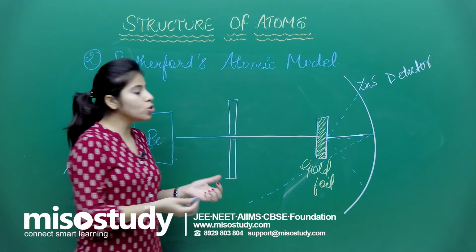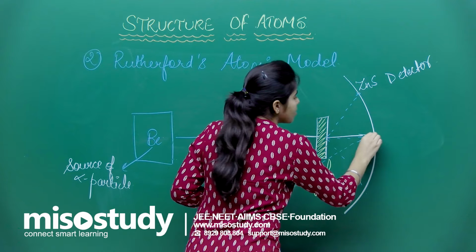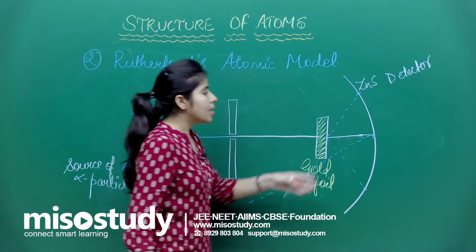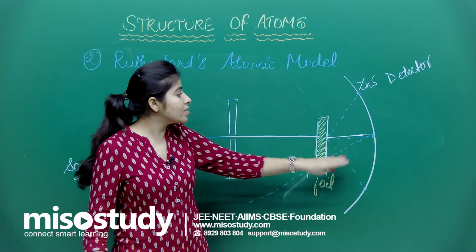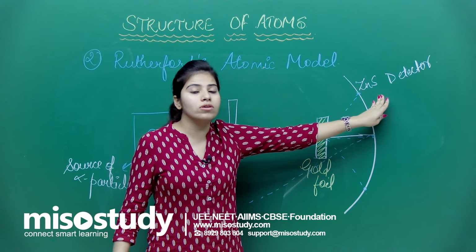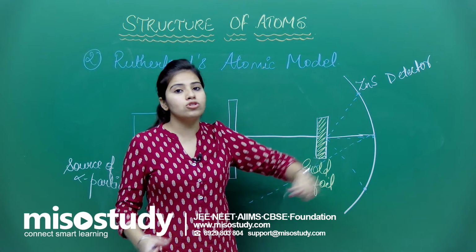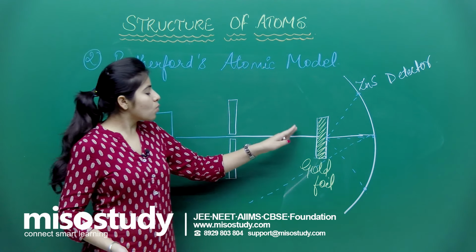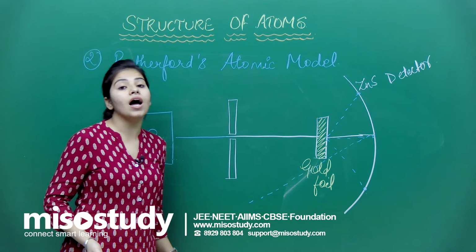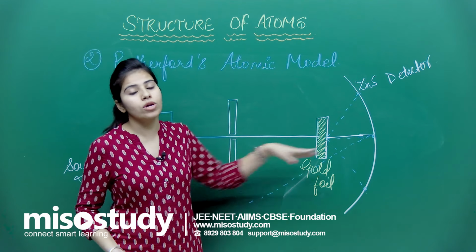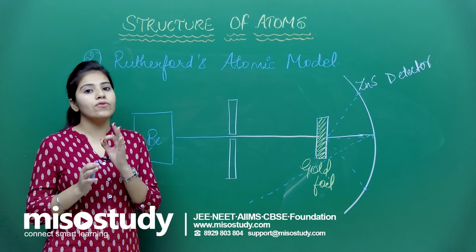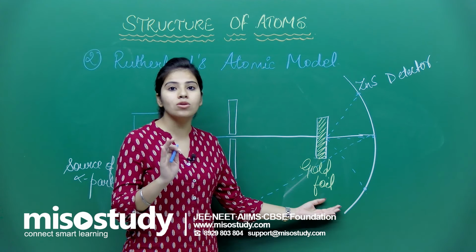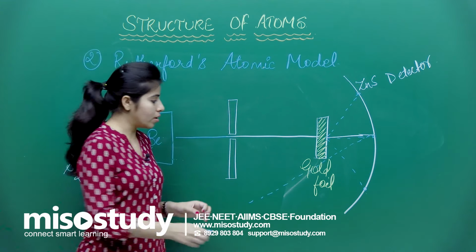Now how do you know that these are alpha particles and nothing else? Because zinc sulfide is an alpha particle detector. Whenever an alpha particle falls on the zinc sulfide detector, it shows some fluorescence. So this was the concept of finding the alpha particle when it is going through a thin gold foil. What you have to focus on over here is that this was a thin gold foil, not a thick gold foil.